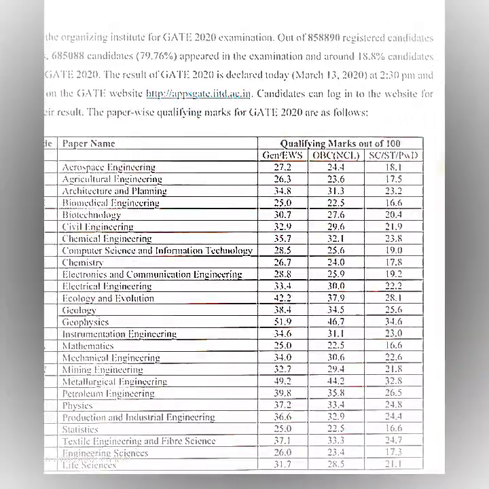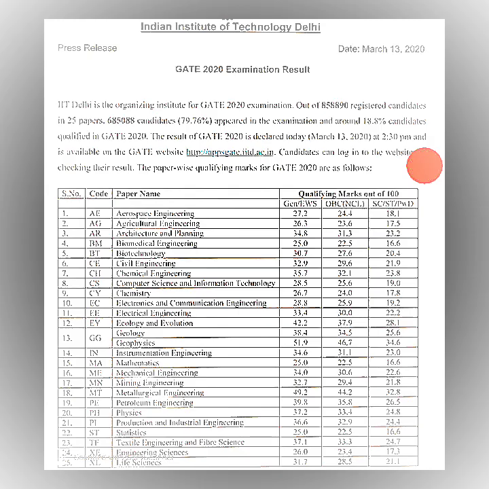The cutoff is 34 marks for general and EWS, economically weaker section, 30.6 for OBC non-creamy layer, and 22.6 for SC, ST and physically handicapped. This cutoff is different every year. It depends on how tough or how easy the paper is.